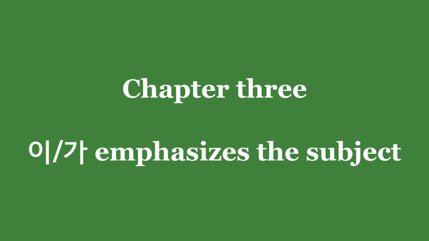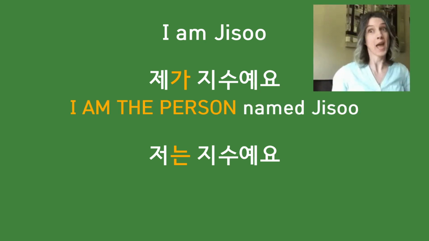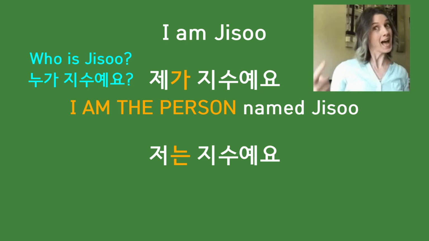Chapter 3. The particle 이가 emphasizes the subject. 제가 지수예요. 저는 지수예요. All the sentences say I am 지수. The particle 가 emphasizes the subject, which is 제. The nuance of this sentence is like, I'm the person named 지수. It is most likely the answer to the question, who is 지수? 제가 지수예요. I am the person named 지수.